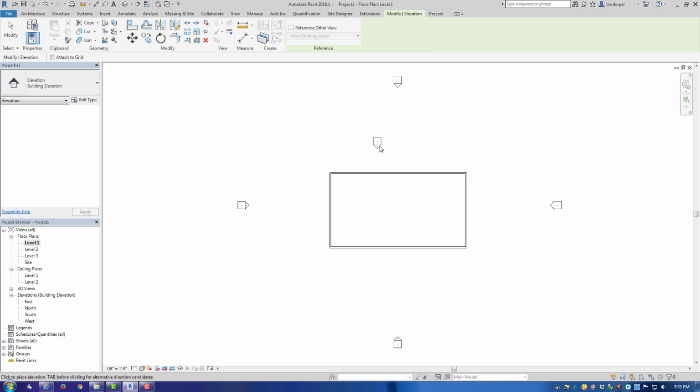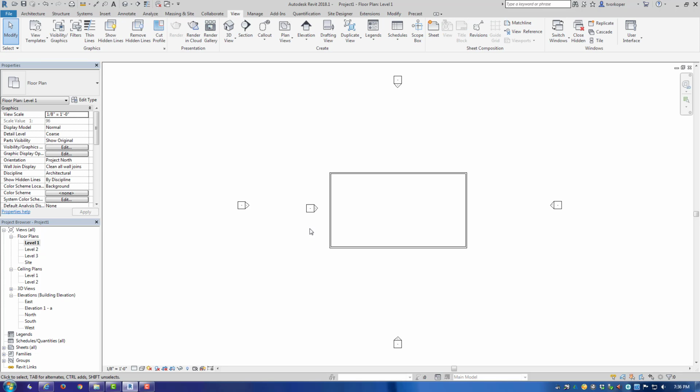When you select that tool, you'll notice that the elevation marker follows your cursor around, and as you get near a wall, the marker changes direction to be perpendicular to the wall that it is nearest. If I left click, I will place that elevation.